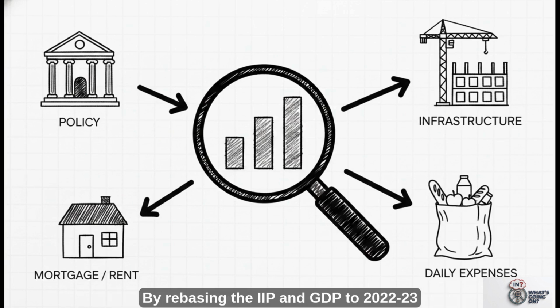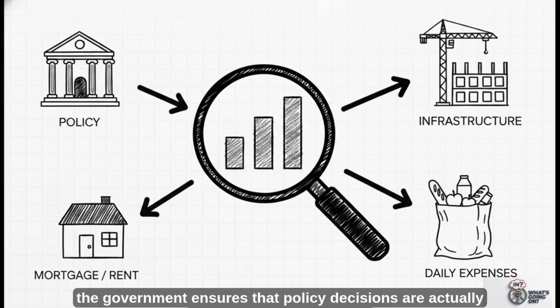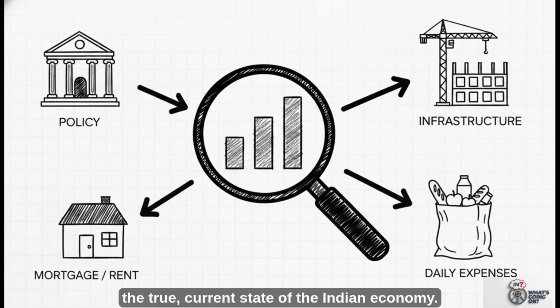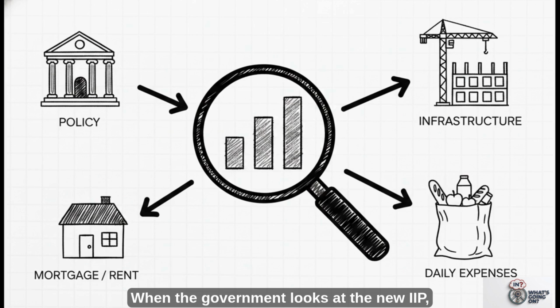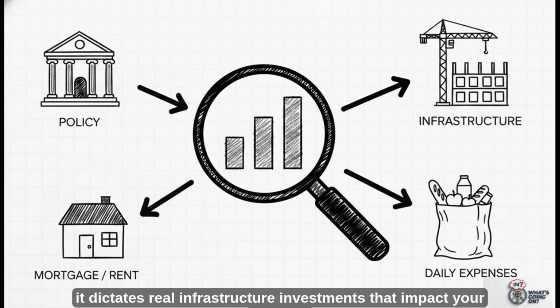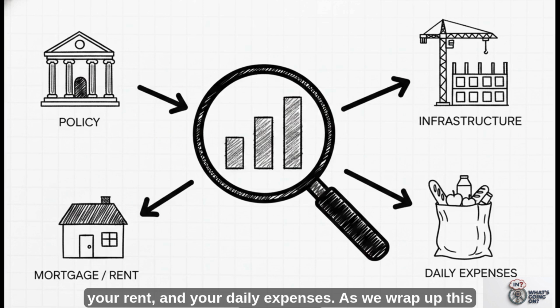By rebasing the IIP and GDP to 2022-23 and the CPI to 2024, the government ensures that policy decisions are actually driven by data reflecting the true, current state of the Indian economy. It completely syncs government policy with your actual wallet. When the government looks at the new IIP, it dictates real infrastructure investments that impact your region. These numbers directly reflect and dictate the reality of your personal loans, your rent, and your daily expenses.